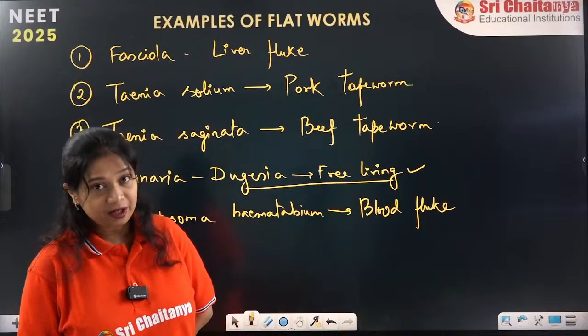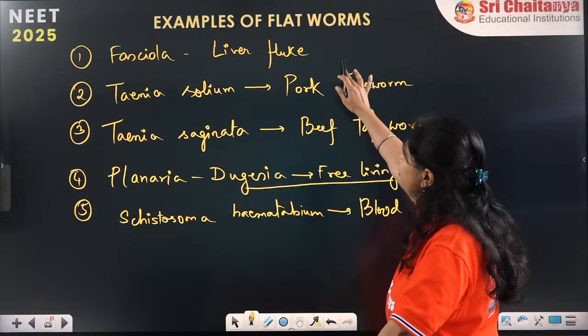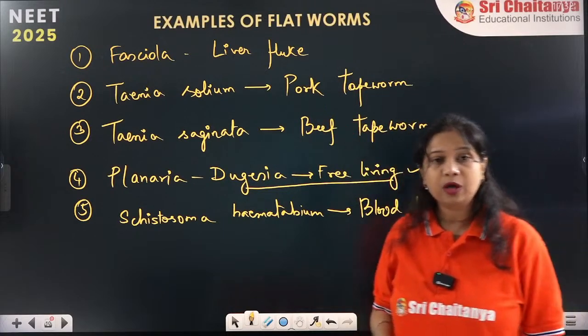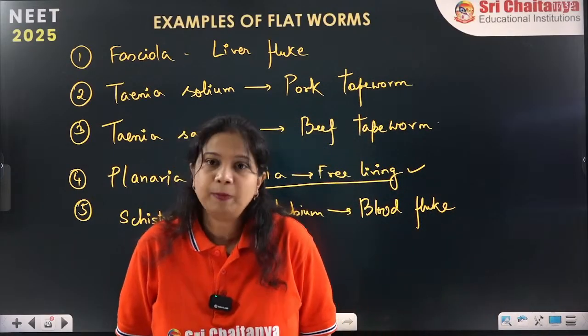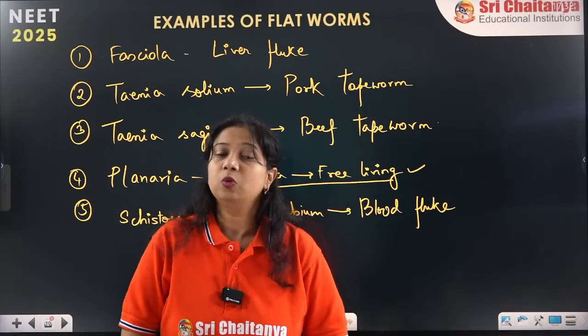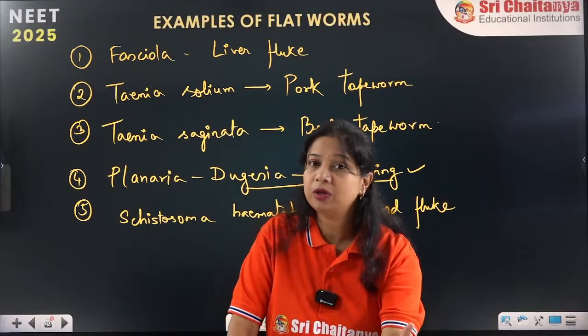But examples like Taenia solium, the pork tapeworm, or any tapeworm, the liver fluke, the blood fluke, the lung fluke are obligate parasites. Obligate parasite means they will not survive outside the host body.